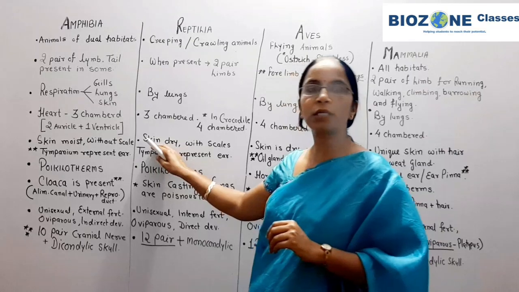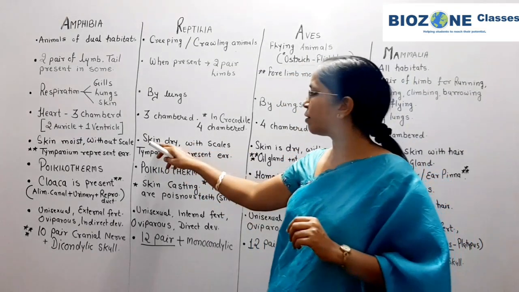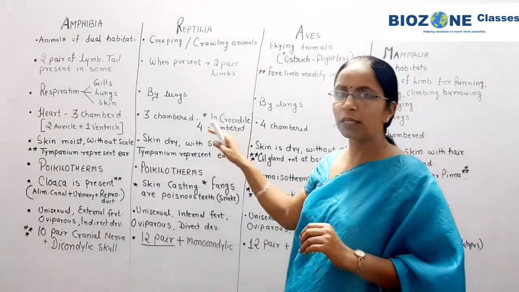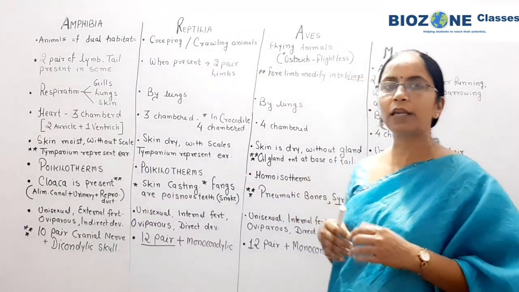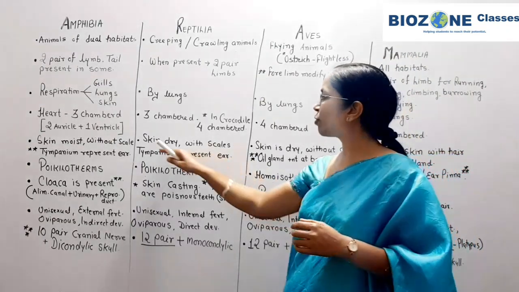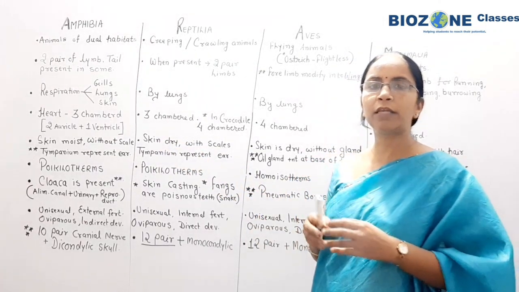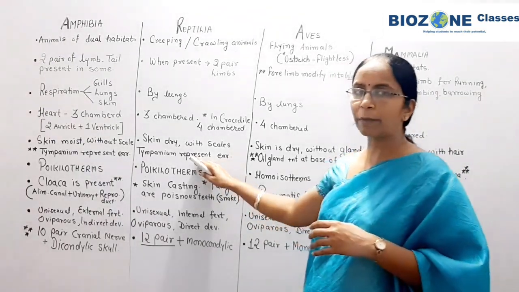Now if we discuss the skin of reptiles, the skin of reptile is quite dry. So dry skin is the characteristic feature of reptile. And secondly, the important thing in reptiles, you study skin casting, okay. So here you remember the skin of the reptile is mainly present with scales. So this point you remember for the skin regarding the reptiles.